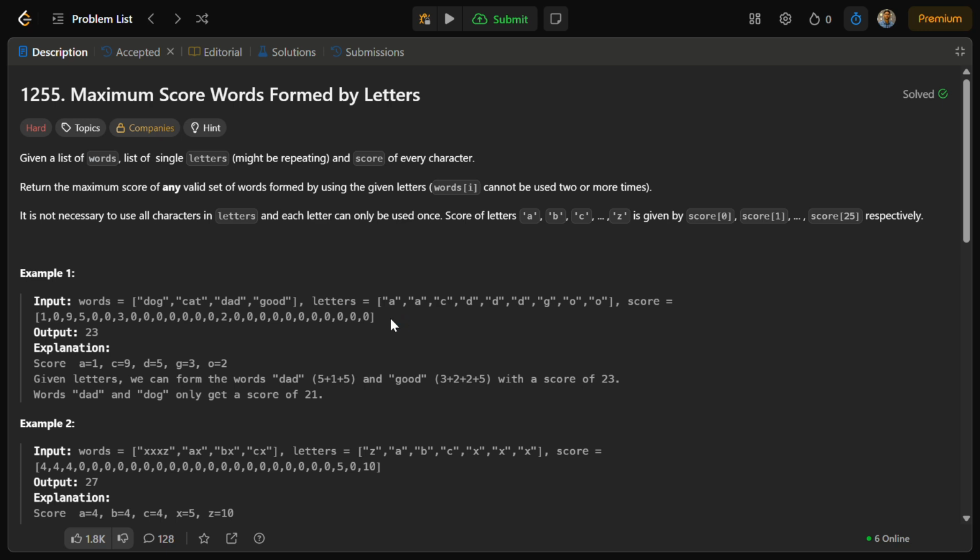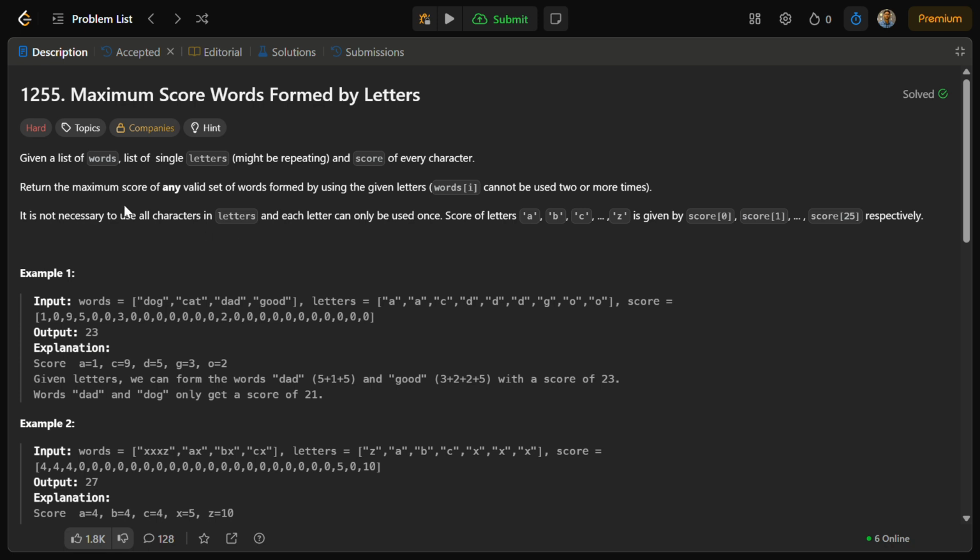So today we are going to solve this question: maximum score words formed by letters. This is a hard LeetCode problem, which says: given a list of words, a list of single letters which might be repeating, and the score of every character. So we are given a list of words, the letters that we have to use, and the corresponding scores for all the 26 letters of the alphabet, right? So what is there for us to do?